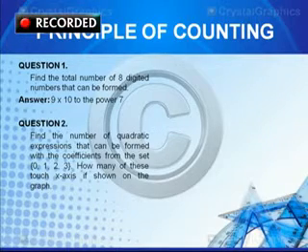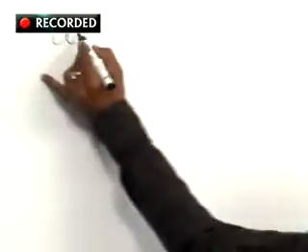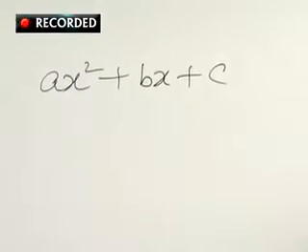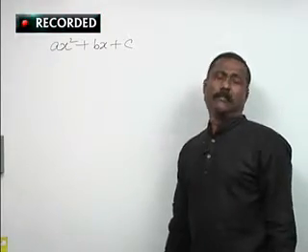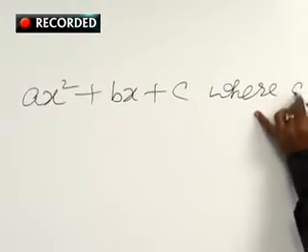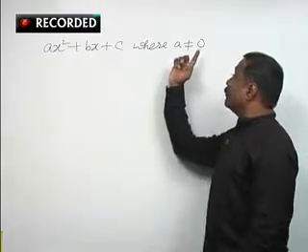So when you come to quadratic expressions, if I ask you the question, what is the standard form to the quadratic expression? Everybody says that it is ax square plus bx plus c, but very, very few say that where a not equal to 0.